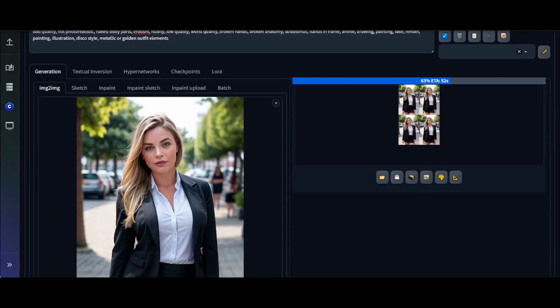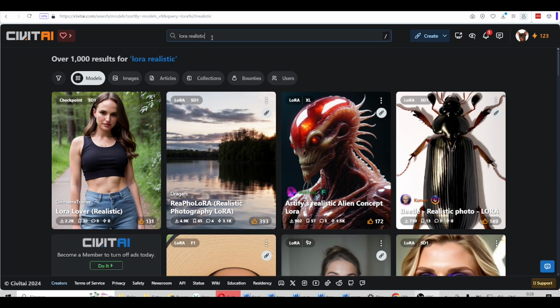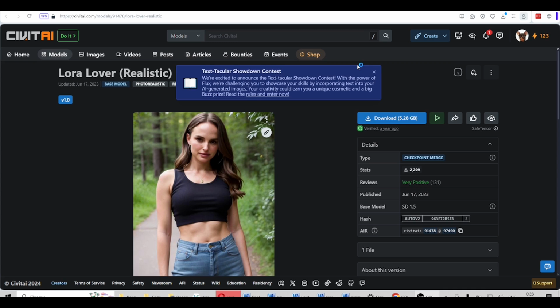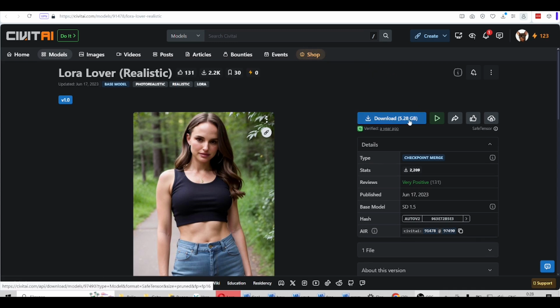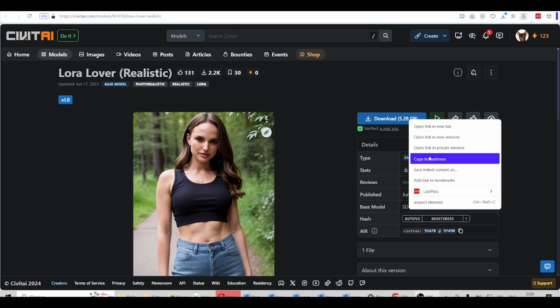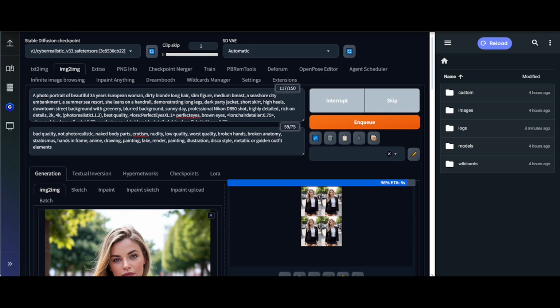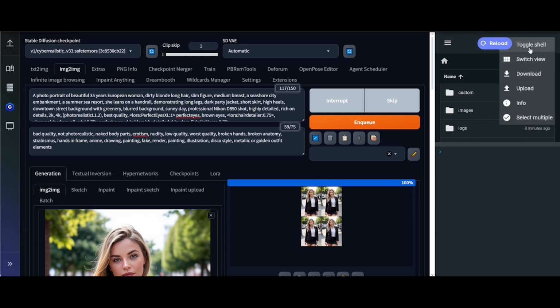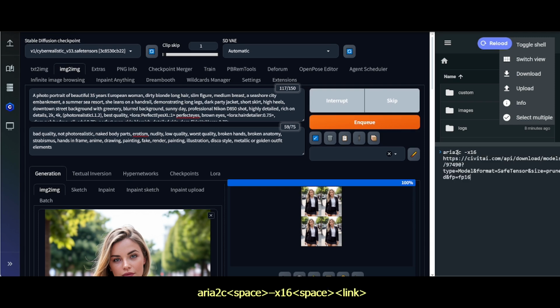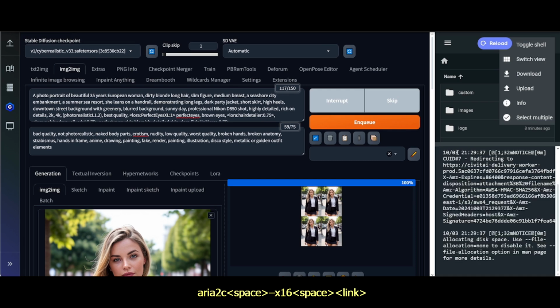While we wait for the images to generate, I will show you how to install additional LoRAs and checkpoints to your Automatic 1111 software. Go to Civit AI and choose the model you want to install, for example this one. Copy the link in the download blue button. Return back, and in the right sidebar choose the 3 dots, toggle shell.